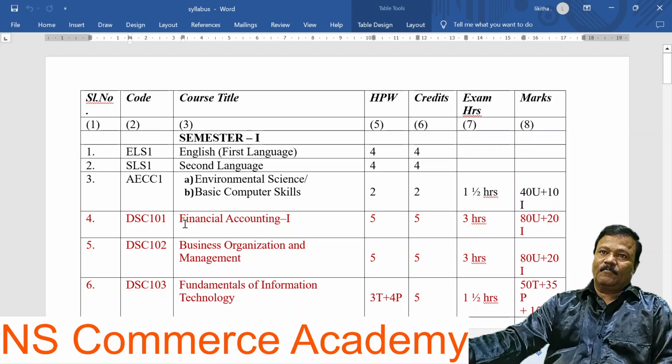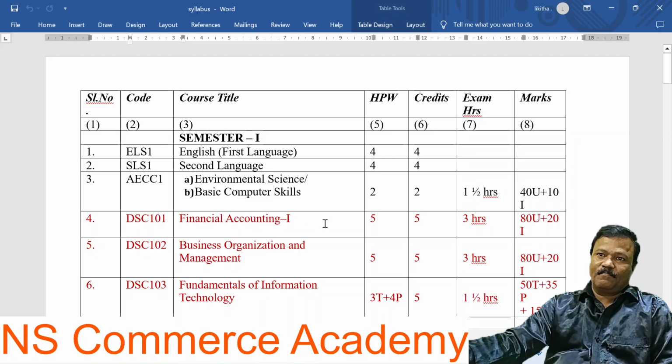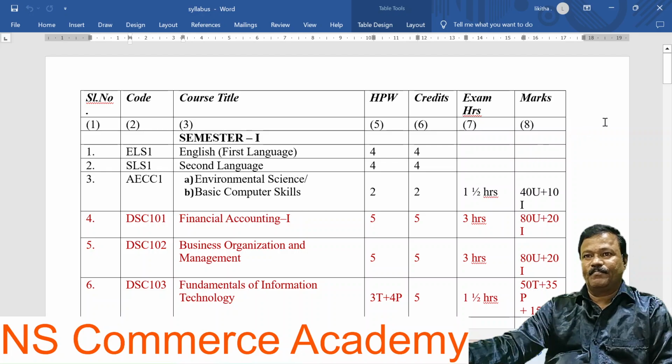Under the first semester, the core subjects are DSC 101 Financial Accounting 1, DSC 102 Business Organization and Management, and DSC 103 Fundamentals of Information Technology. Along with these, we have the first language English and second languages, and AEC subjects: environmental science and basic computer skills. You can choose any one.